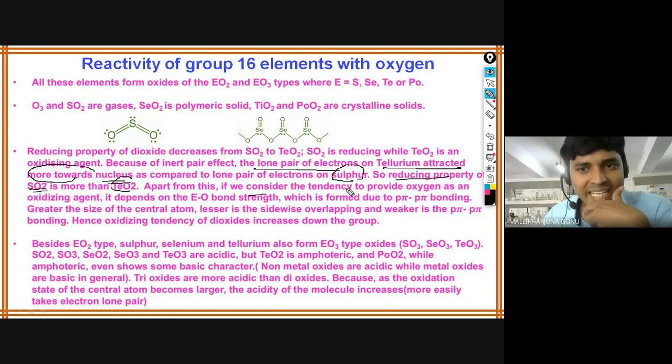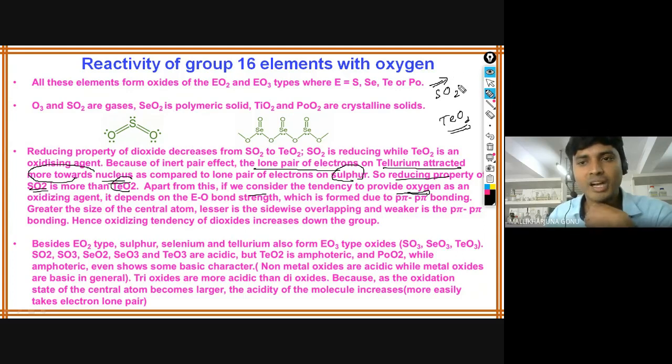Apart from that, if we consider the tendency to provide oxygen, who can provide the oxygen? Based upon that, if we see the oxidation property, SO2 is there and TeO2 is there. Which one can give the oxygen easily in this case? Rohini, whether SO2 can give or TeO2 can give oxygen easily? Vidisha, can you tell?